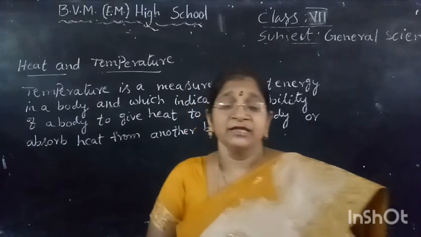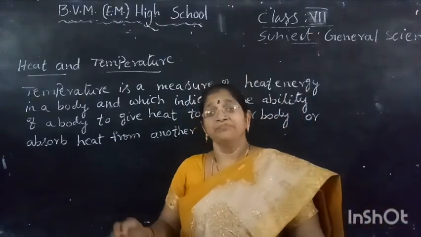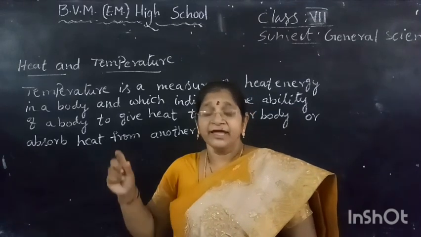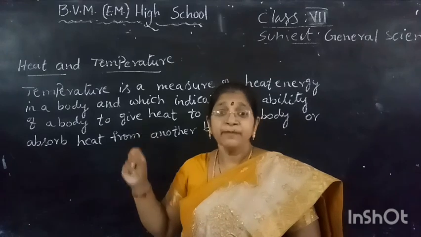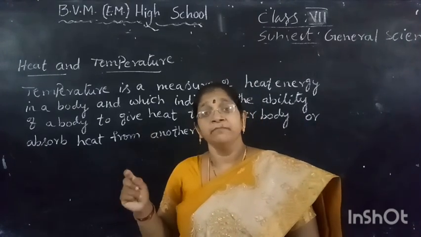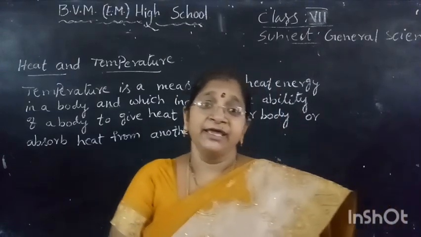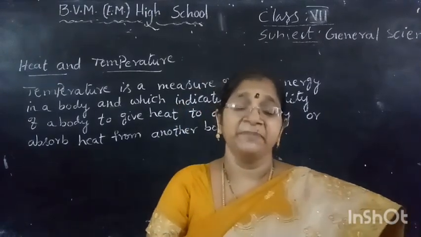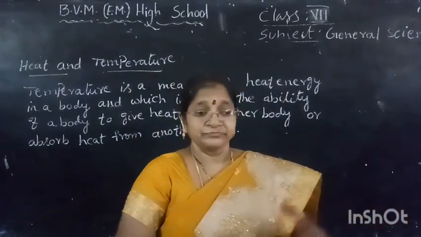Generally a thermometer is made with a glass tube, and at the end of the tube, one bulb will be fixed. That bulb is filled with mercury. Generally thermometers work on a principle. What is that principle?